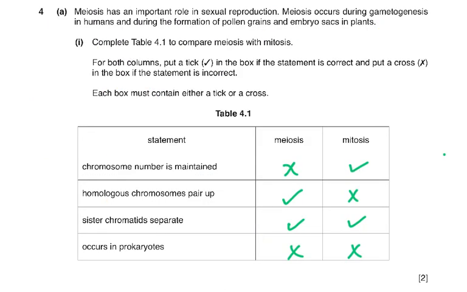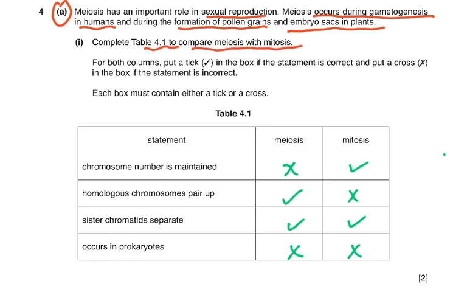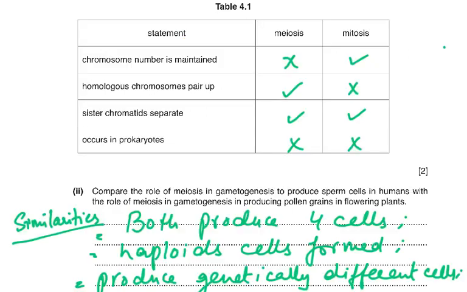Then we come to question 4, meiosis. Meiosis has an important role in sexual reproduction. Meiosis occurs during gametogenesis in humans and during formation of pollen grains and embryo sacs in plants. Complete table 4.1 to compare meiosis and mitosis. For both columns, put a tick if the statement is correct, put a cross if it's wrong, and each box must contain either a tick or a cross. It was simple.